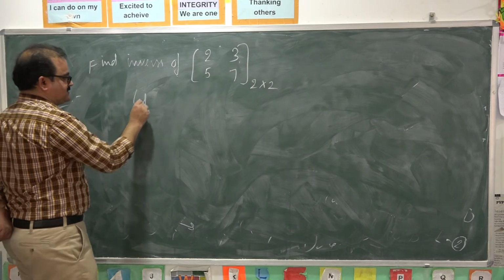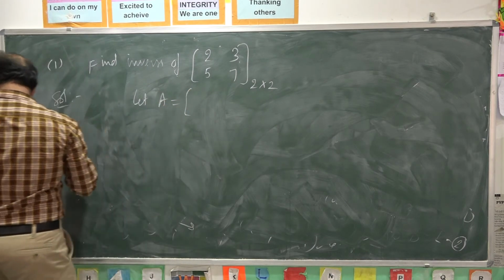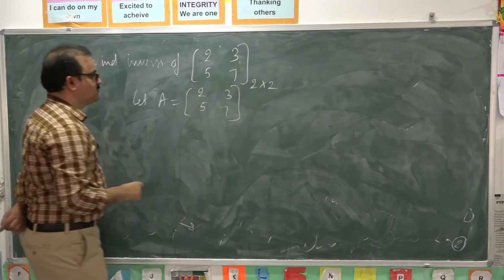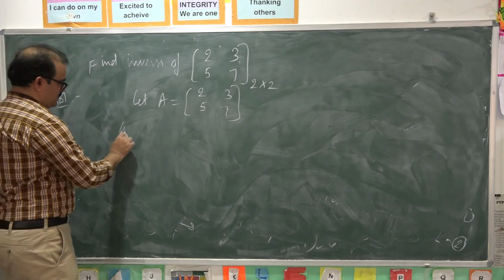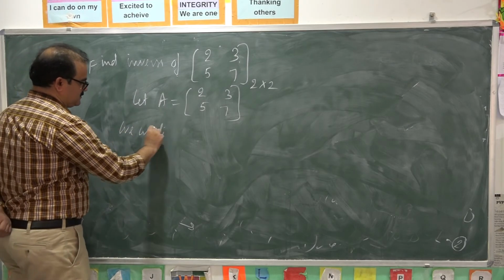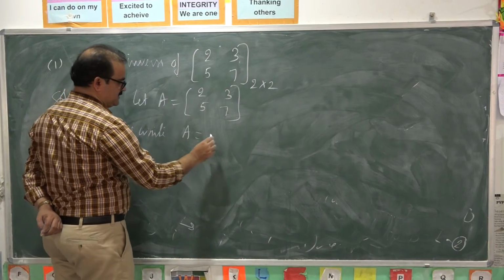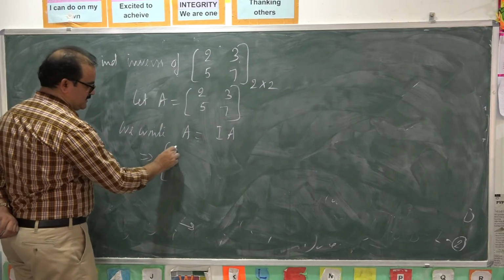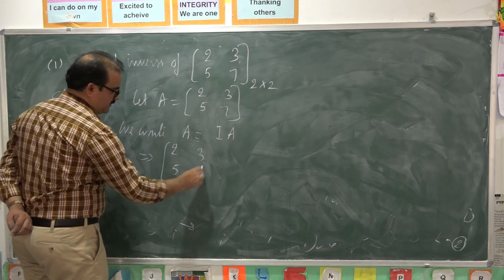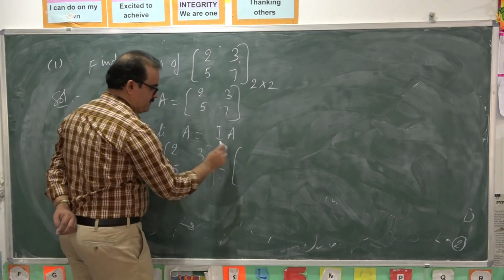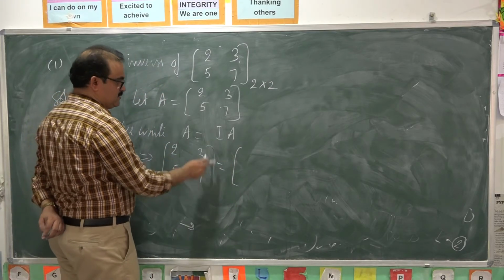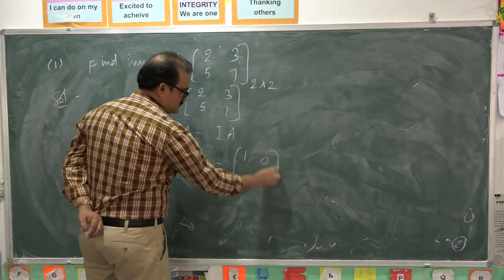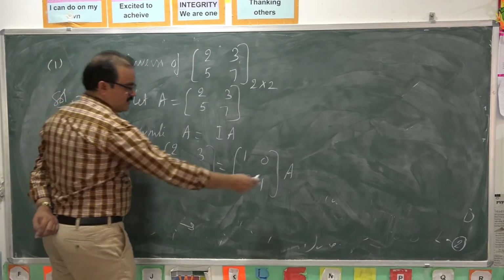Take this matrix as A: 2, 3, 5, 7. We take this matrix A as I into A. What is A? 2, 3, 5, 7. You take identity matrix of the same order. Here A is a matrix of order 2, so you take identity matrix of the same order. There is no need to write the matrix A.